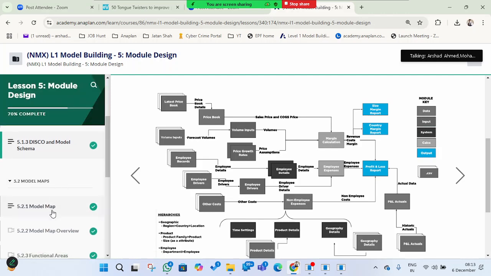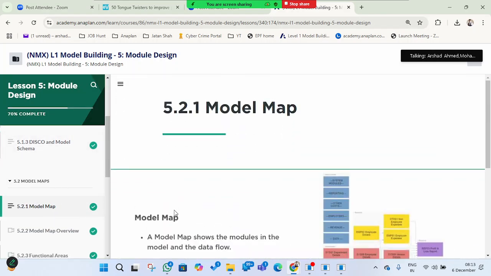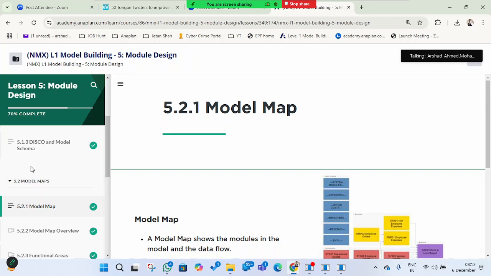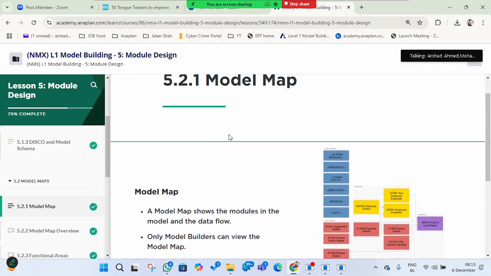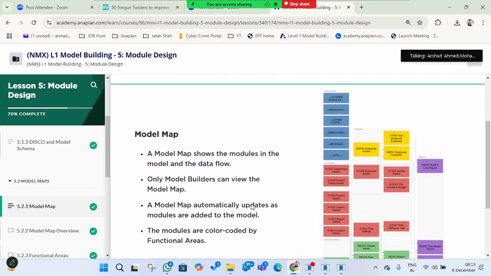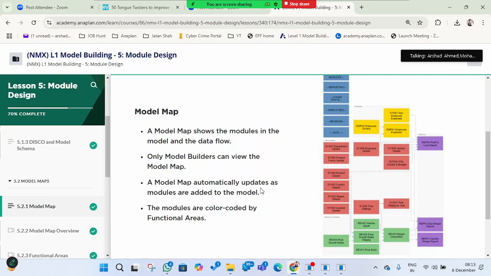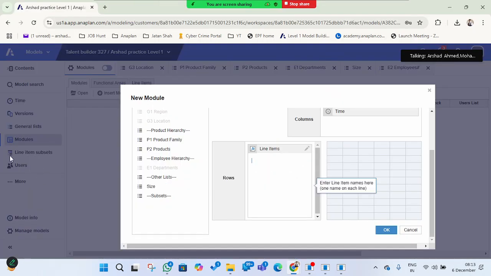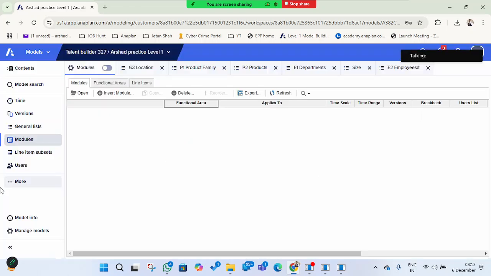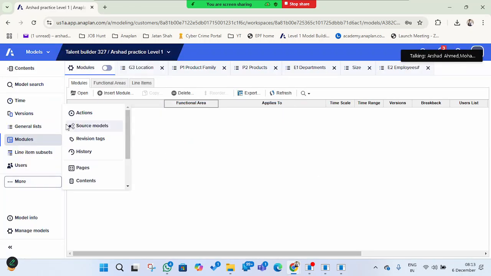Then there is a model map. The model schema is what we create before initiating the model building. But there's also a model map, which can be seen in real time in the real workspace. You can see here there is an option for the model map.